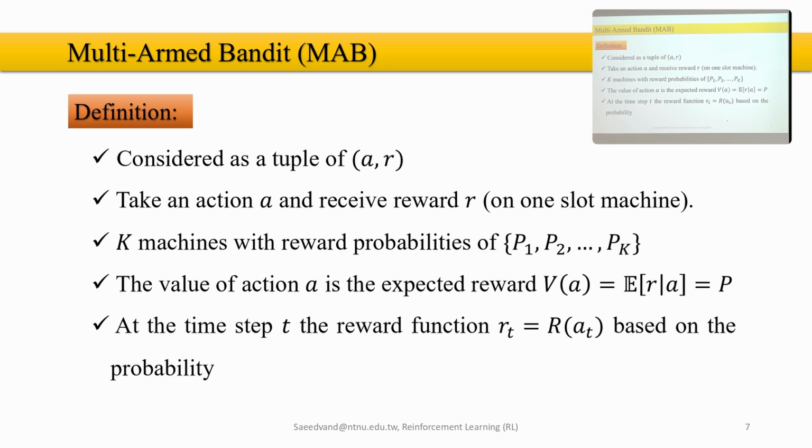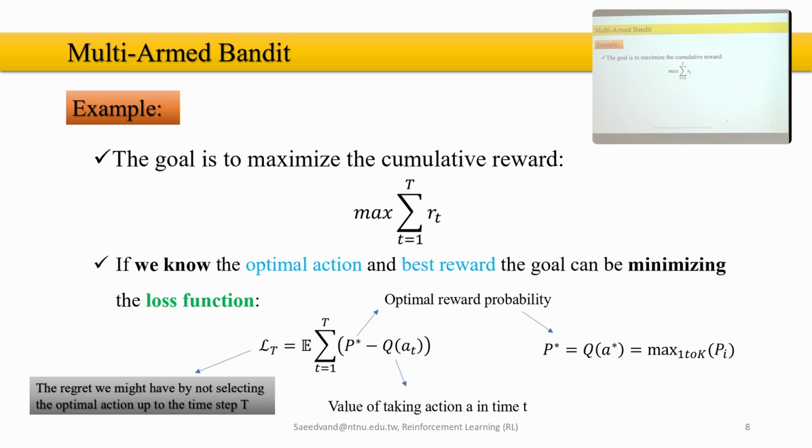At time step t, the reward function looks like this: R_t is equal to the reward of the action a_t, based on the probability that is hidden for us at the beginning. So formally, if we define the goal, it is maximizing the cumulative reward, or maximizing the R from t=1 to T, maximizing the rewards that we are getting.